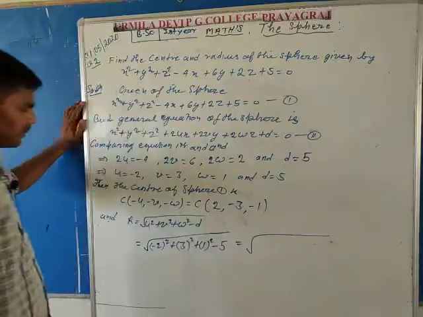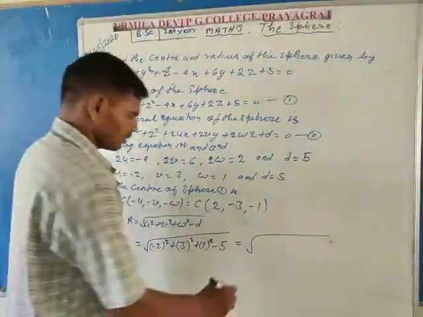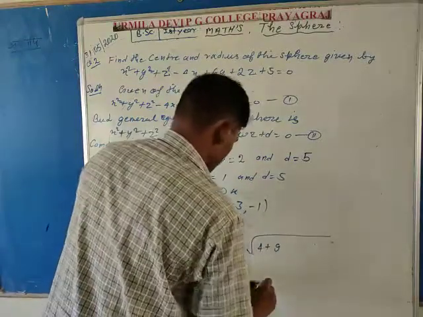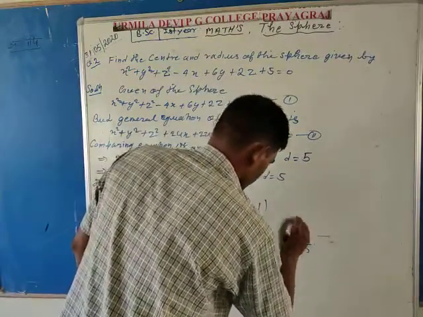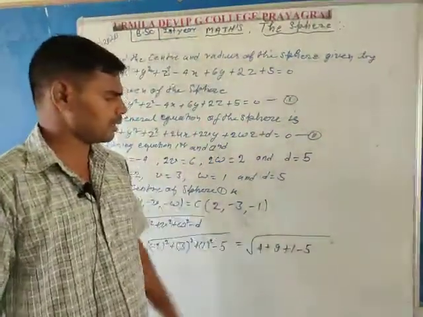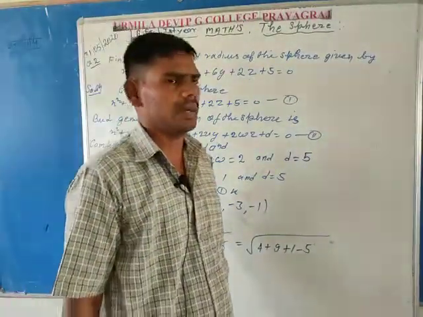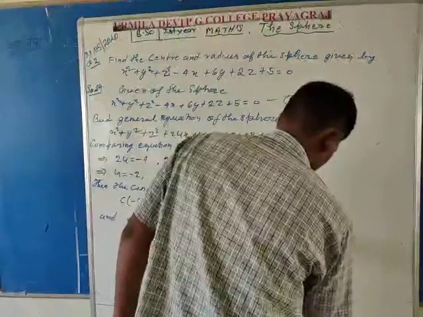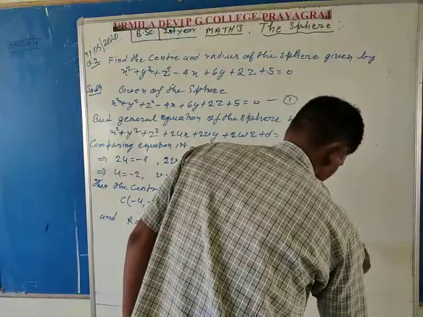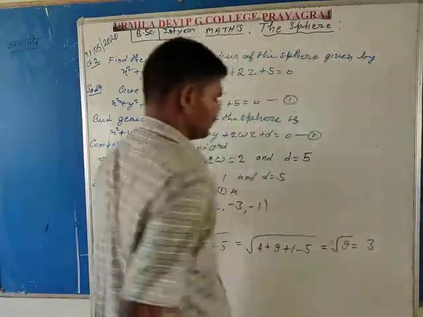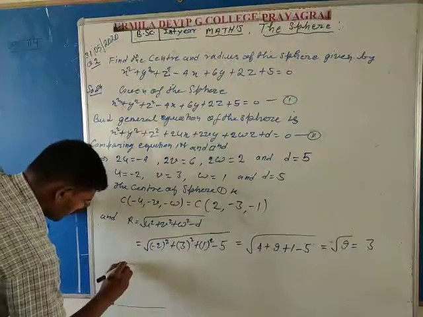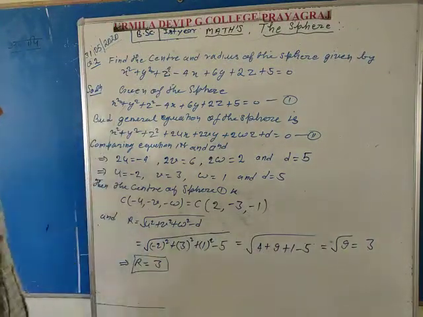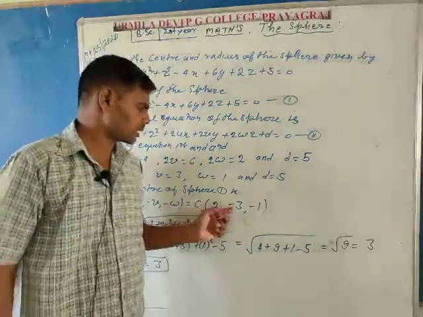Taking it in calculation, the square root of 4 plus 9 plus 1 minus 5. Here 4 plus 1 is equal to 5, so plus 5 and minus 5 cancel each other and what remains is plus 9, so the square root of 9 is equal to 3. It implies that the radius is equal to 3 and the center coordinates are (2, minus 3, minus 1).